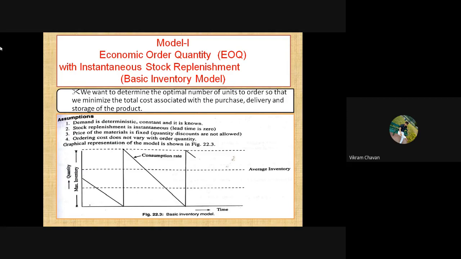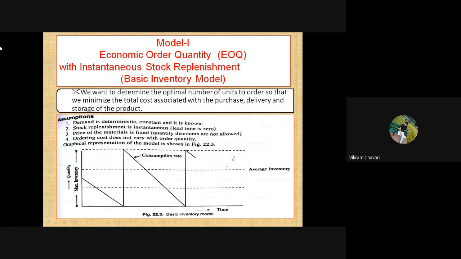Then the ordering cost does not vary with the order quantity. Whether it is 100 quantity or 1000 quantity, the cost of the order will not vary with respect to the order quantity. So these are the assumptions we require to run this particular EOQ model, economic order quantity.